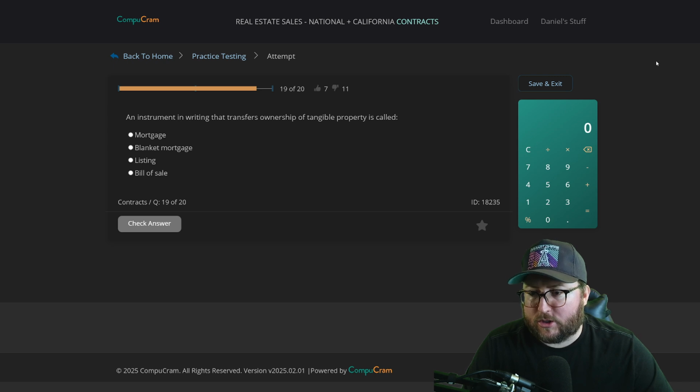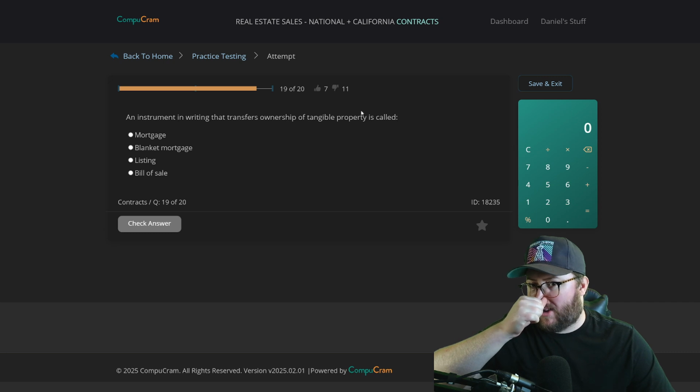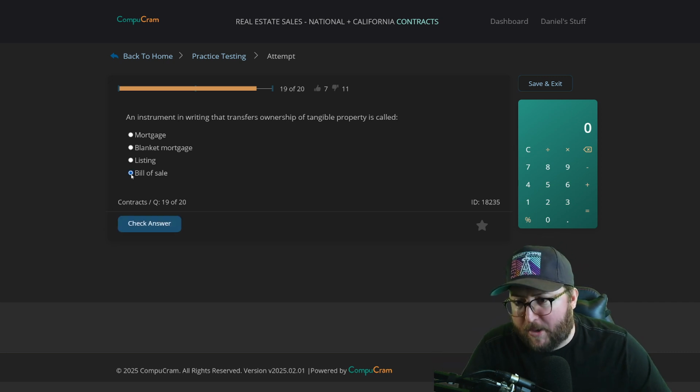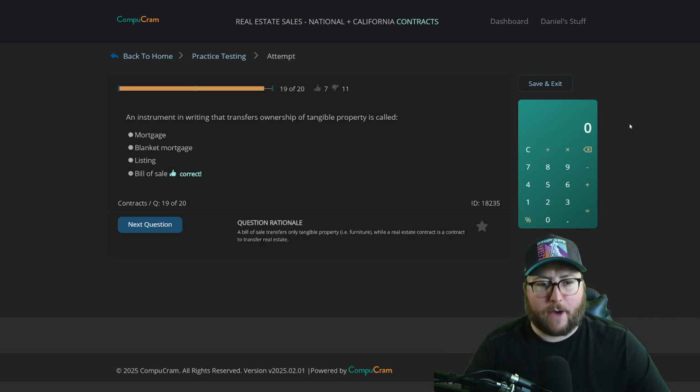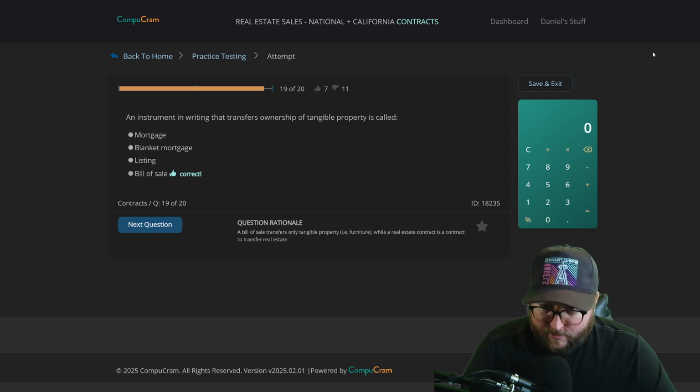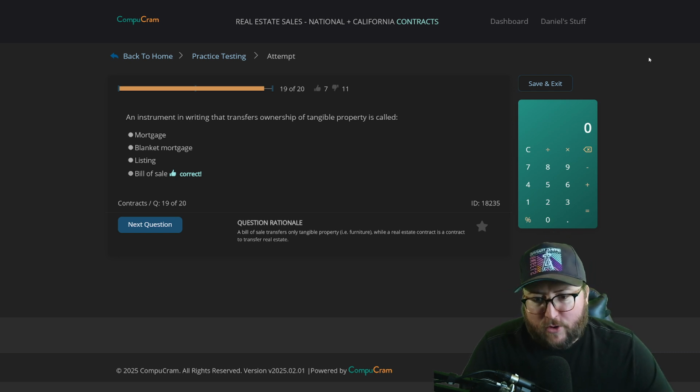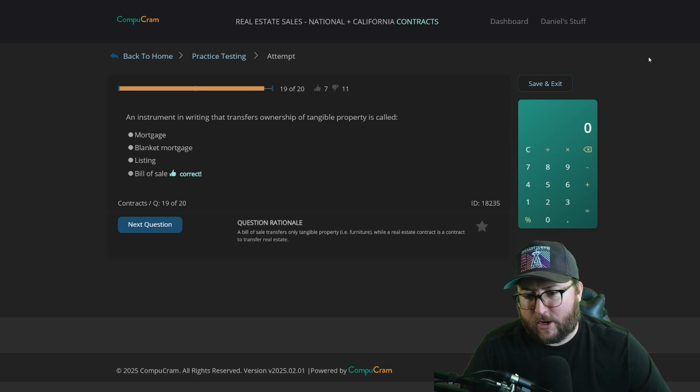Question 19. An instrument in writing that transfers ownership of tangible property is called: mortgage, blanket mortgage, listing, bill of sale. I want to say a bill of sale. Correct. I got one right, guys. Question rationale. A bill of sale transfers only tangible property, i.e. furniture, while a real estate contract is a contract to transfer real estate.